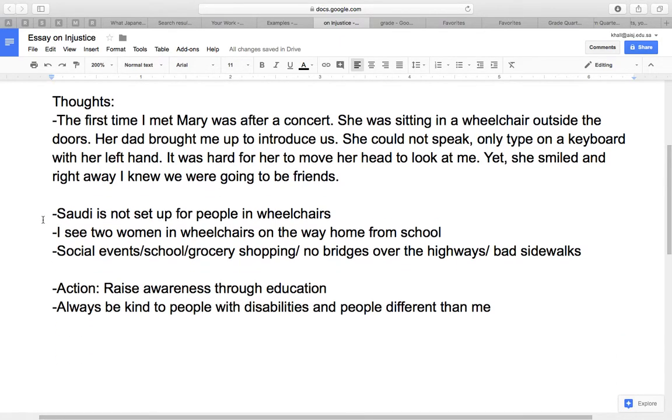The next one says, Saudi is not set up for people in wheelchairs. I see 2 women in wheelchairs on the way home from school. And then here's just a list of different reasons why it's hard for people in wheelchairs in Saudi Arabia. It says social events, school, grocery shopping, no bridges over the highways, and bad sidewalks. And then the last part here is action. Raise awareness through education. Always be kind to people with disabilities and people different than me.